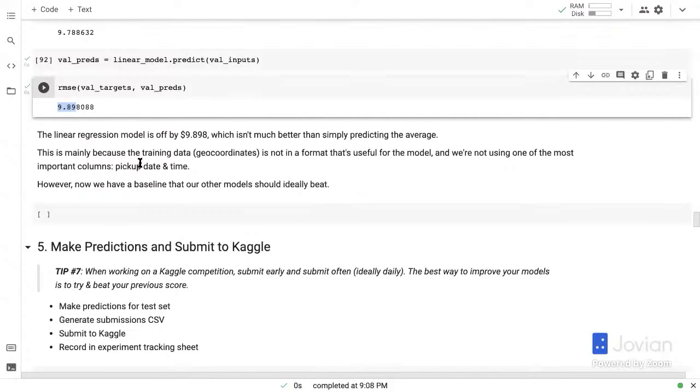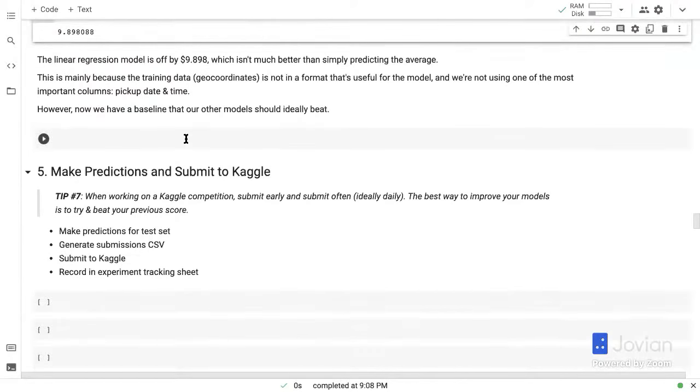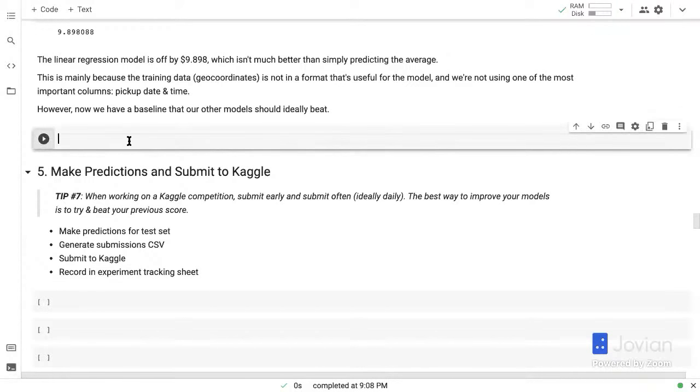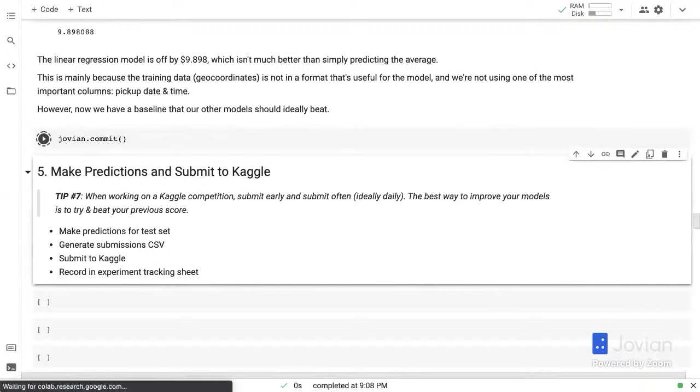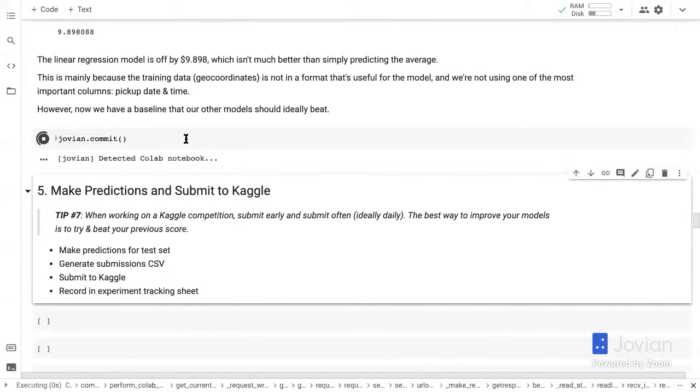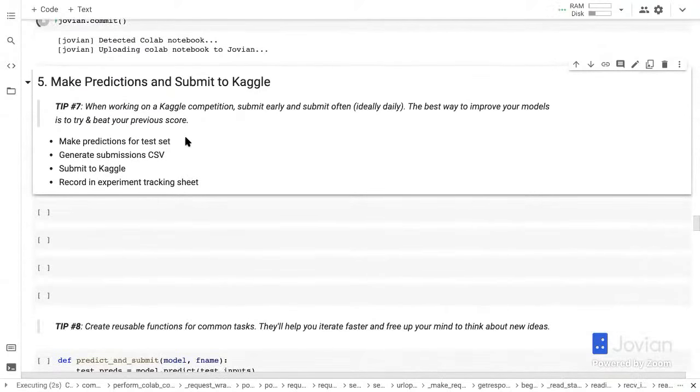And we are also not using one of the most important columns, which is the pickup date and time, because fares are very seasonal in terms of months, days, hour of day, day of the week, etc. So that's why our data in the current format is not very useful from a machine learning perspective, and we are able to establish that using the hard-coded and baseline model. However, we now have a baseline that all our other models should ideally beat.